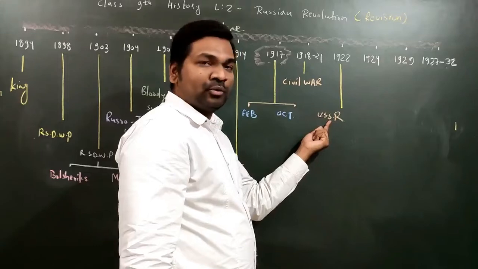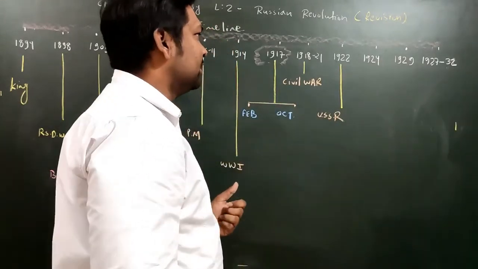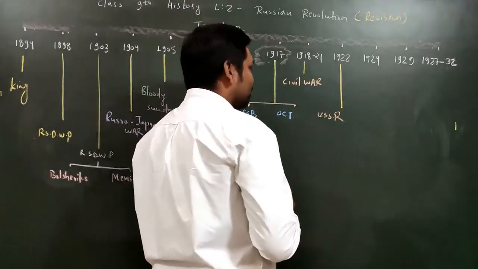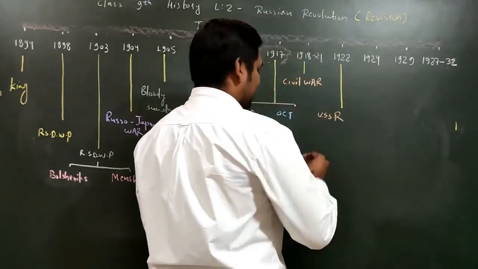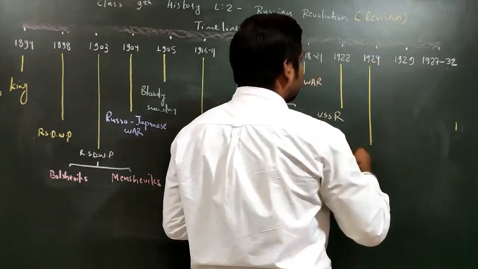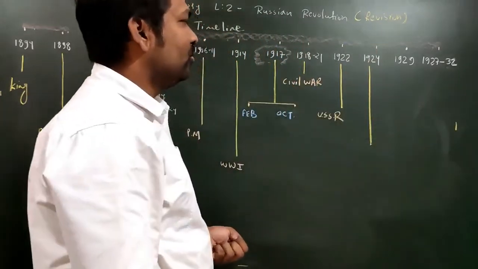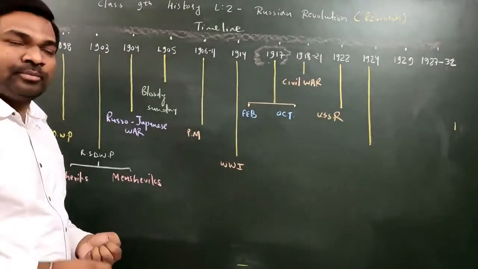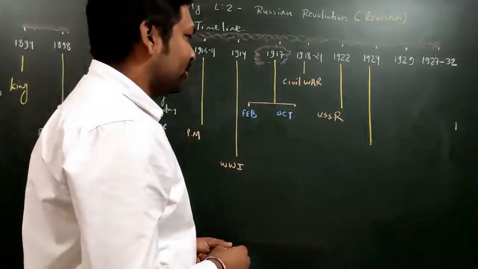So here one S stands for socialist, as you can see here. What is socialism? Everything I'll tell you. Right now, first of all, we are focusing on making this timeline. After that, you see 1924. So 1924. In this entire chapter, one very very important famous leader will be there, whose name will be Vladimir Lenin. Okay.